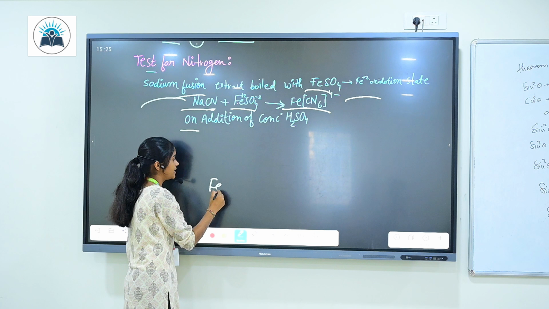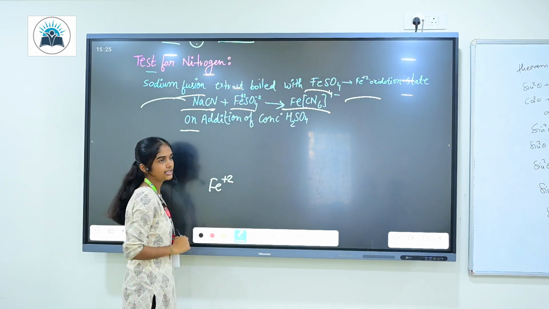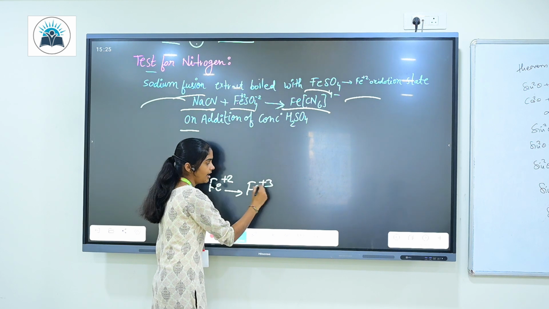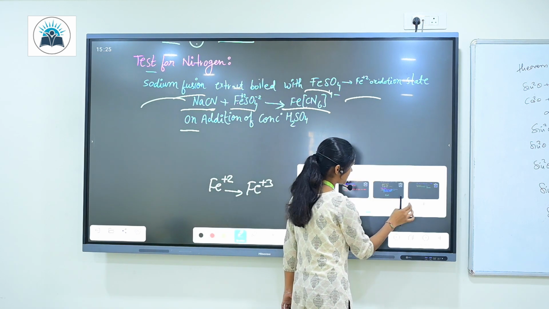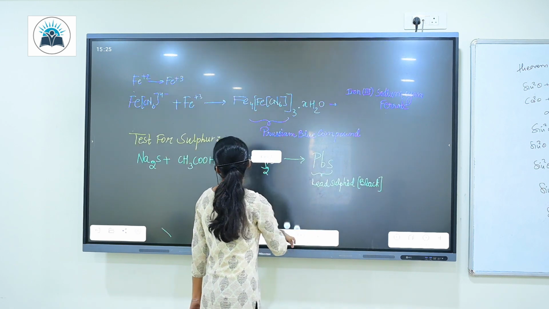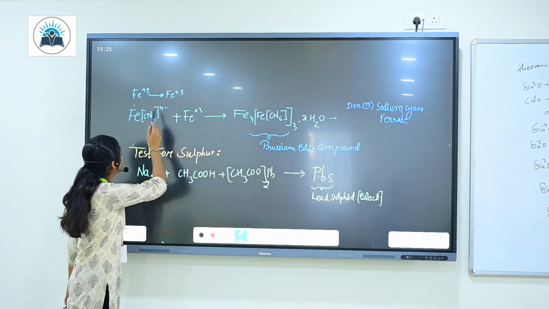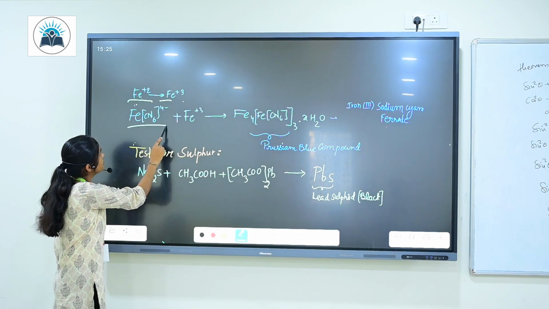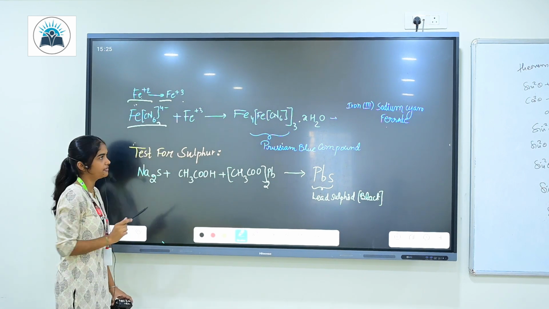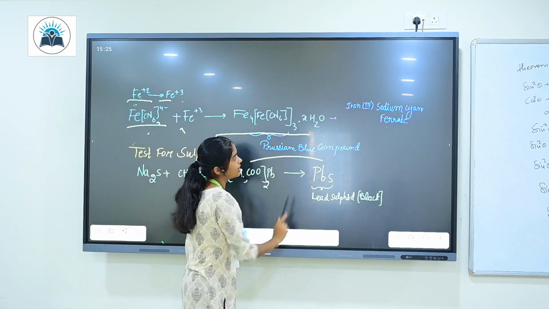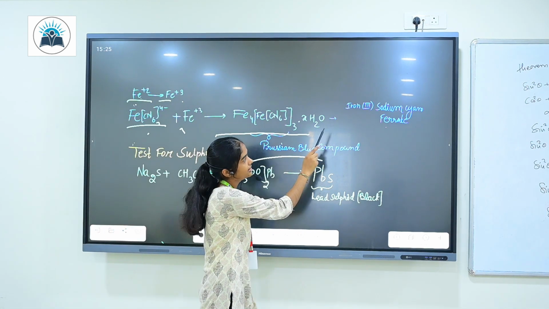What happens? The Fe+2 ions present in it get converted into Fe+3 ions. As I said, the Fe+2 turns into Fe+3 ions. Now you test this sodium hexacyanoferrate with the Fe+3 ions, and you get a Prussian blue compound, that's nothing but iron 3 ferrocyanide.